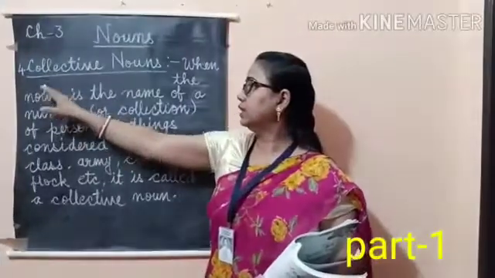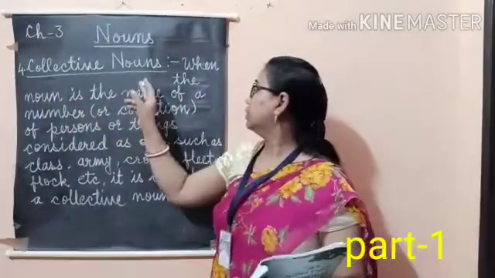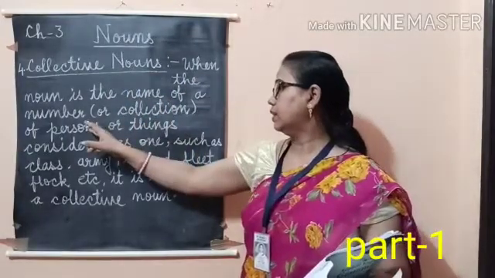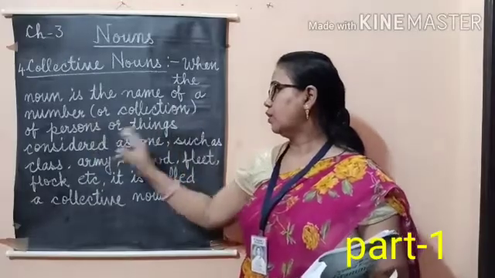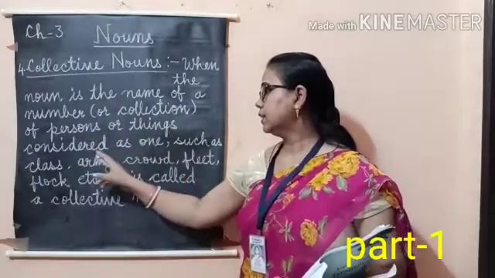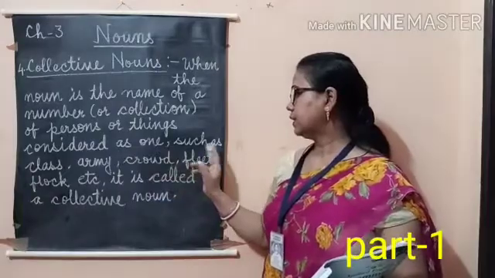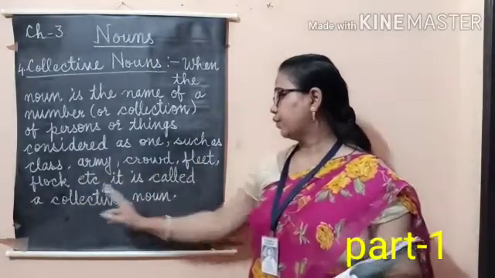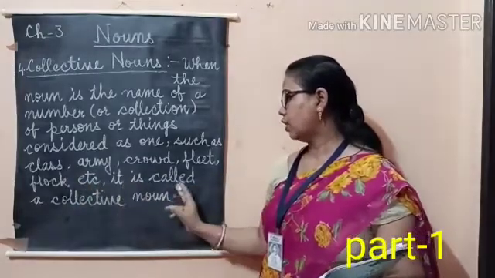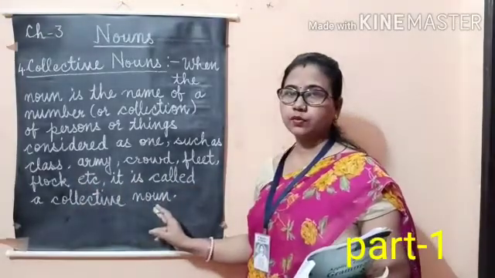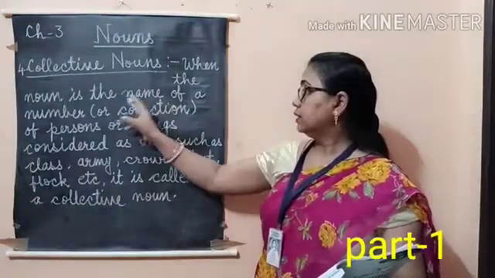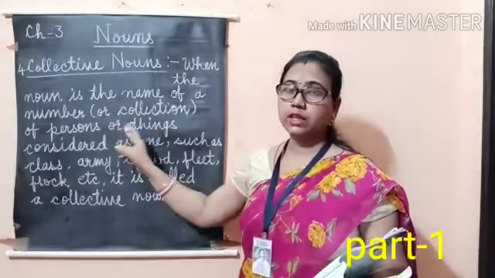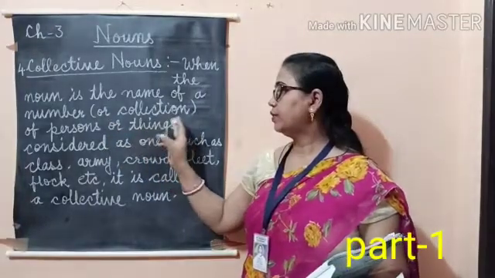The next kind of noun is the collective noun. When the noun is the name of a number or collection of persons or things considered as one, such as class, army, crowd, fleet, flock, etc., it is called a collective noun.